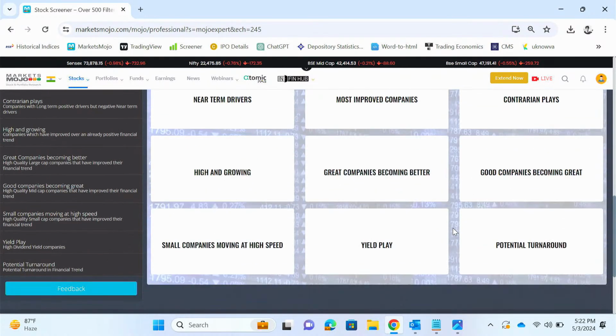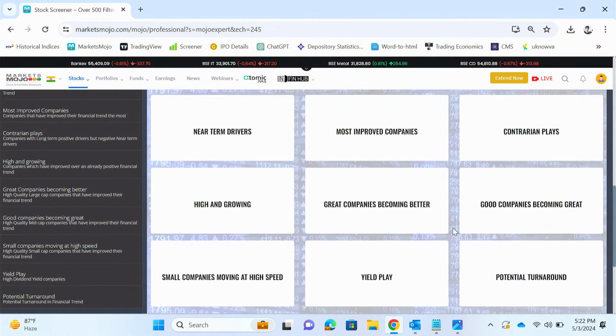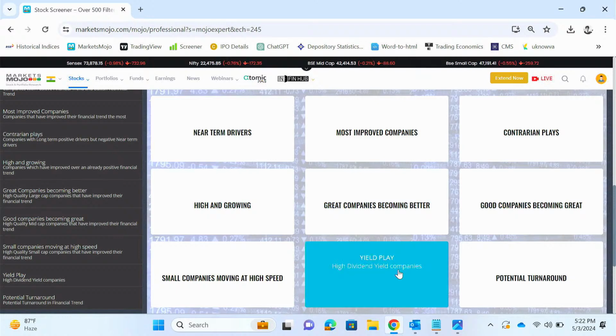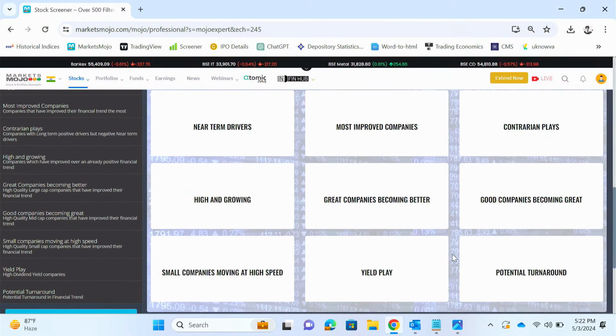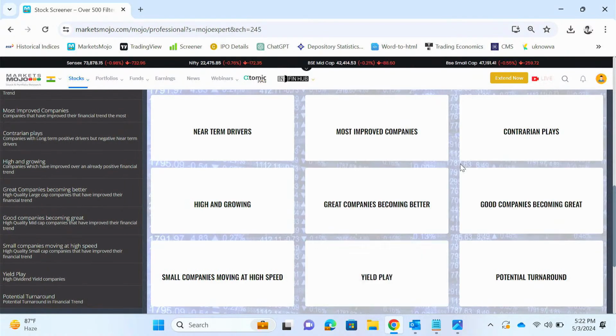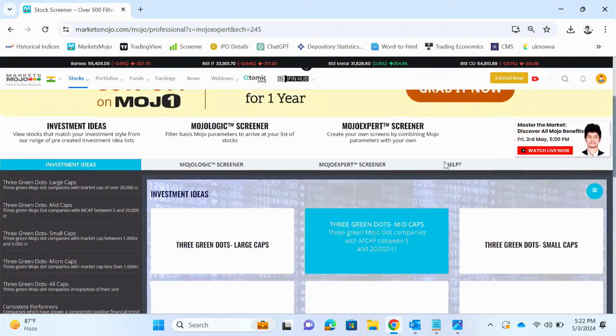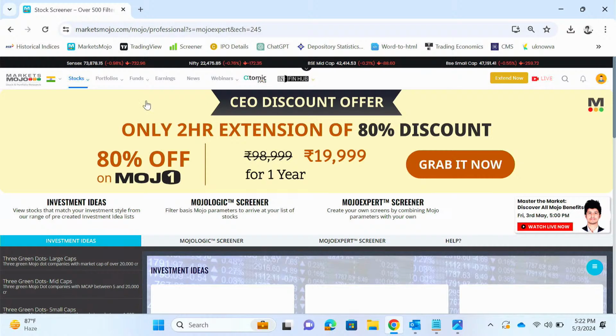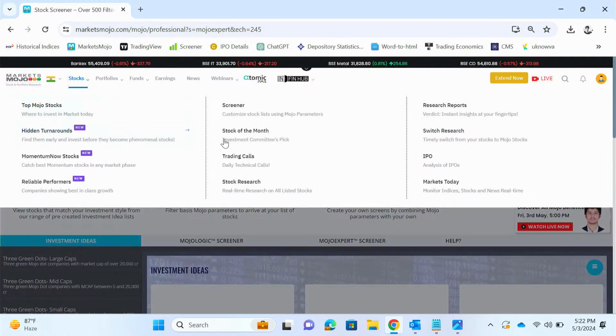You can just play around here and see what your style is. There is a yield play, that is high dividend yielding companies. If you're someone who is conservative, you can go for yield play, etc. Contrarian plays. We have also done the stock of the month. Trading calls.